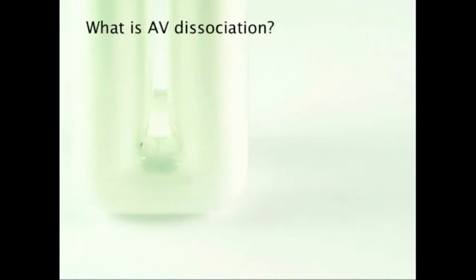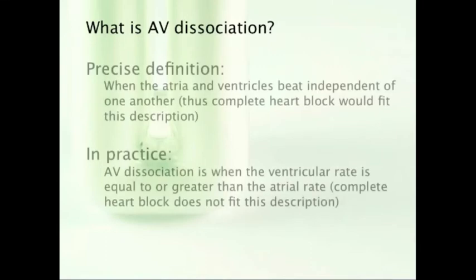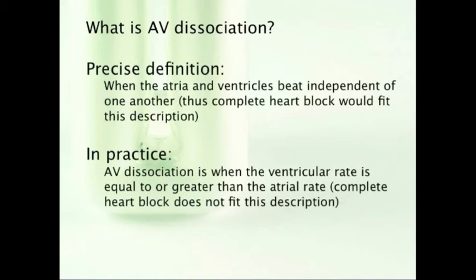This may be an appropriate time to discuss the term because it can be somewhat confusing. Strictly speaking, AV dissociation occurs when the atria and ventricles beat independent of one another, and thus we could consider complete heart block to be a form of AV dissociation. In practice, however, AV dissociation usually refers to the situation in which the ventricular rate is equal to or greater than the atrial rate, and this event can never occur in complete heart block. So when we talk about AV dissociation, we typically are not talking about complete heart block.